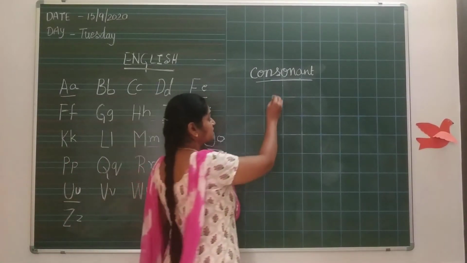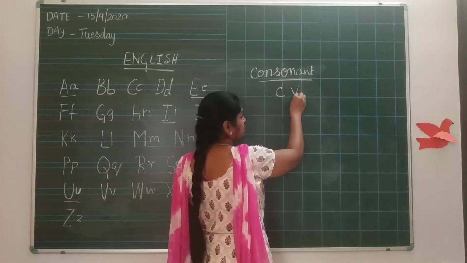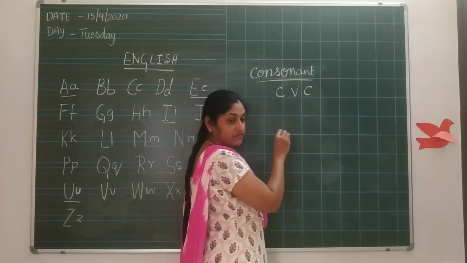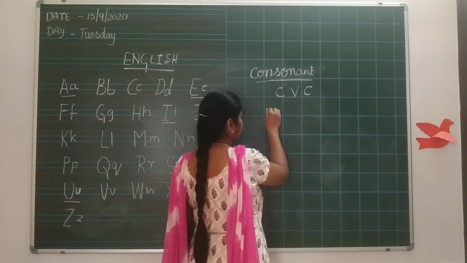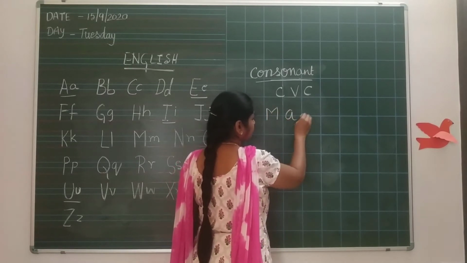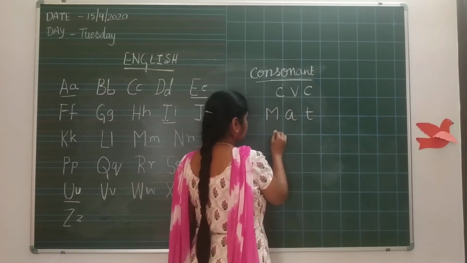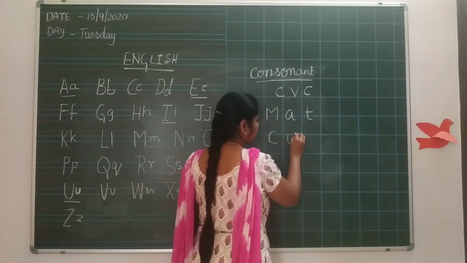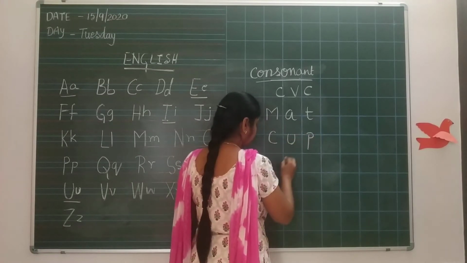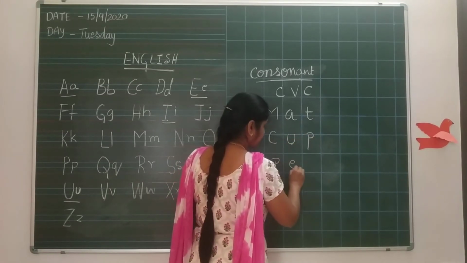Yesterday we learned the CVC word, no? CVC word. You all remember that one? Example, mat. Cup. Pen.